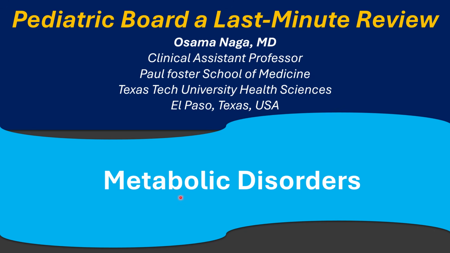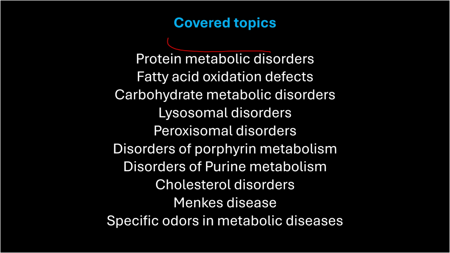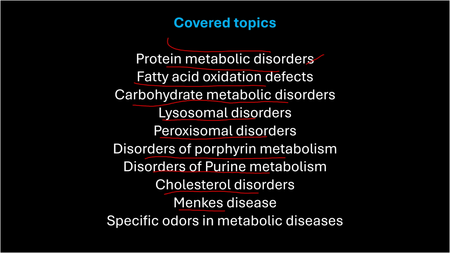We'll come back. We'll start metabolic disorders. The topics in this section: protein metabolic disorders, for example, organic acidemia, urea cycle disorders, fatty acid oxidation defects, carbohydrate disorders like galactosemia, lysosomal disorders, peroxisomal disorders, disorders of porphyrin metabolism, disorders of purine metabolism, cholesterol disorders, Menkes disease, and we'll conclude this section with specific orders in metabolic diseases.